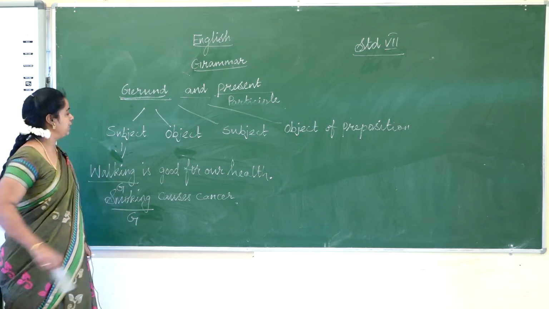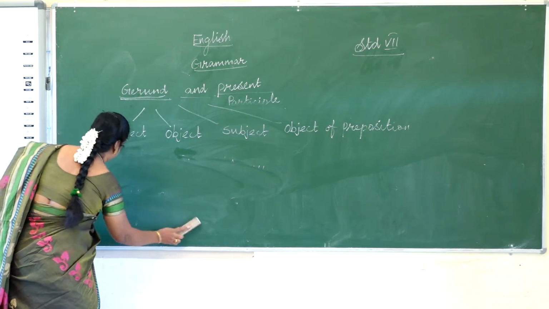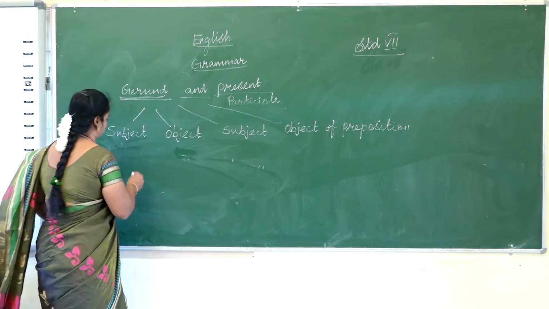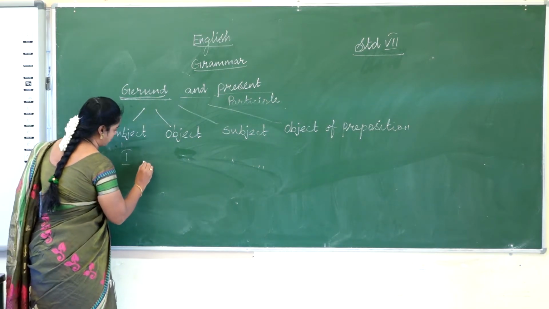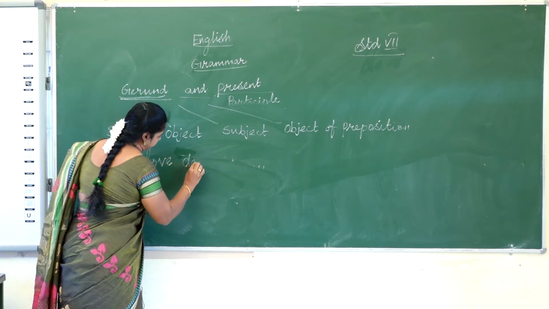Now we can see the object. I love dancing.